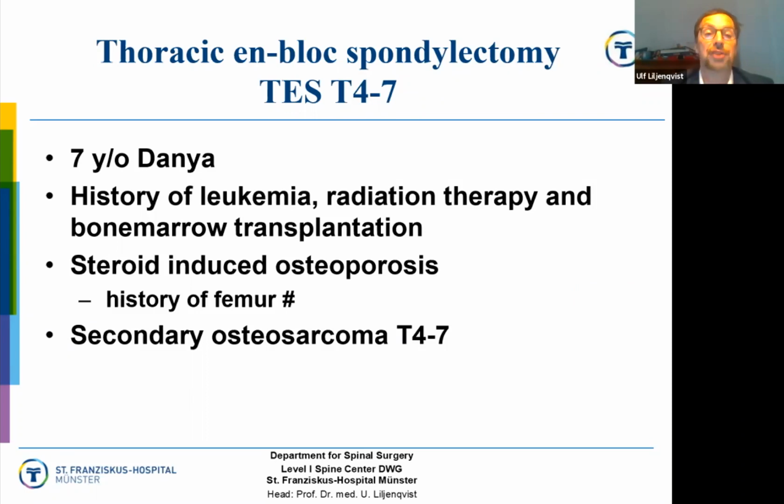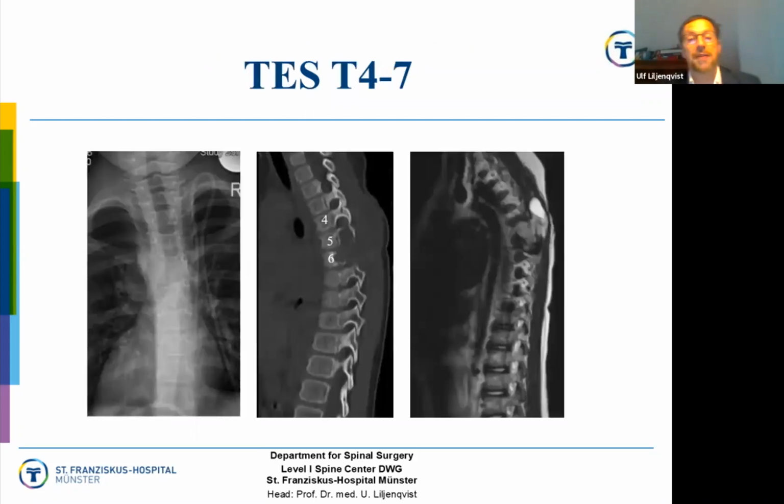It's a 7-year-old girl named Dania with a history of leukemia, radiation therapy, and bone marrow transplantation, and she received a total en bloc spondylectomy T4 to T7. Further challenging comorbidities was a steroid-induced osteoporosis, and she was biopsied, and the histology showed a secondary osteosarcoma T4 to T7. And these are the X-rays and MRI.